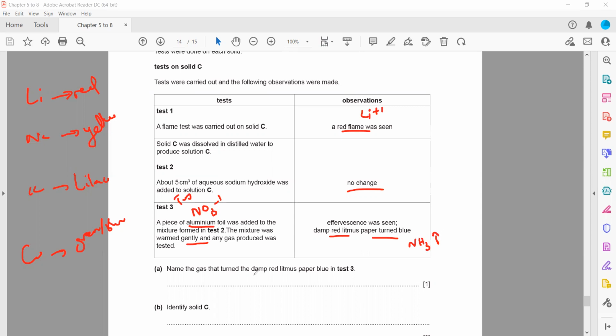Name the gas that turned the damp red litmus blue: that is ammonia. And identify solid C. You can mention it contains a lithium ion and a nitrate ion, or directly mention the name of the compound. It is lithium nitrate. So this test is nitrate confirmation and the flame test is lithium confirmation.